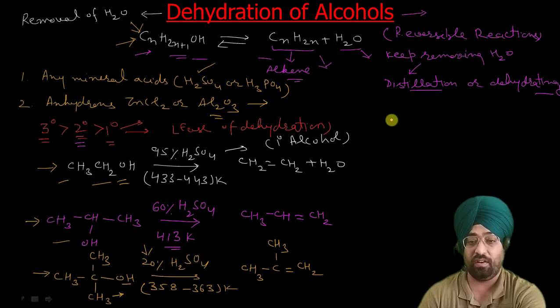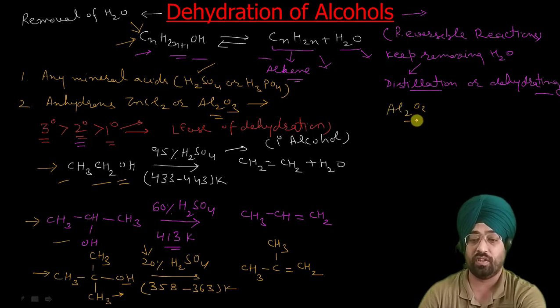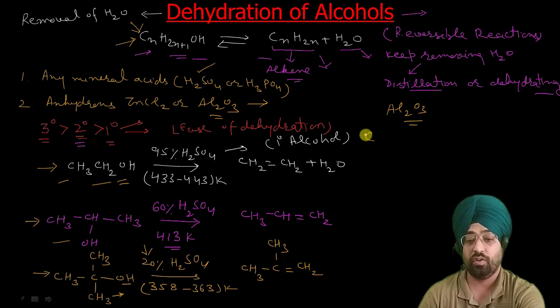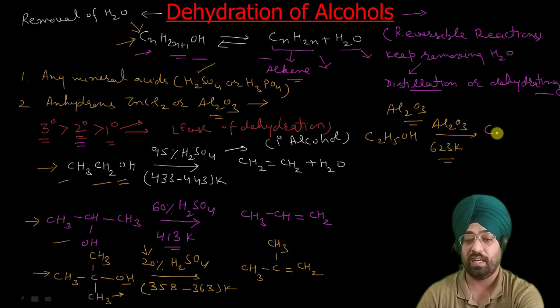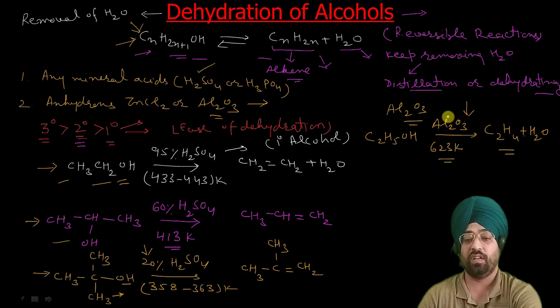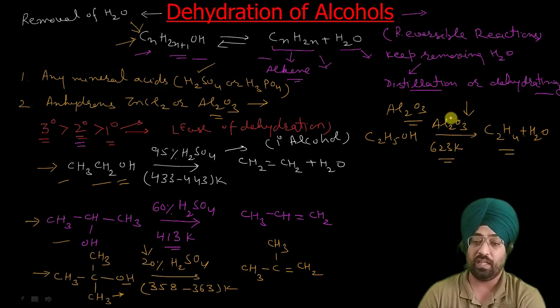And industrially, on a large scale, the dehydration is carried out using alumina, which requires very harsh conditions. Generally C2H5OH, with the help of alumina, requires around 623 Kelvin, and the product is C2H4 plus water. This alkene is formed. So this is the industrial dehydration of ethanol. It is generally carried out using alumina, which can be used again and again. That's why it is preferred, but we require harsher conditions.